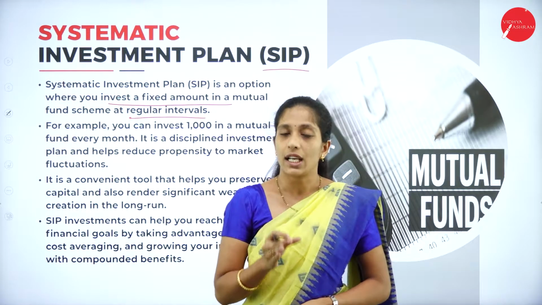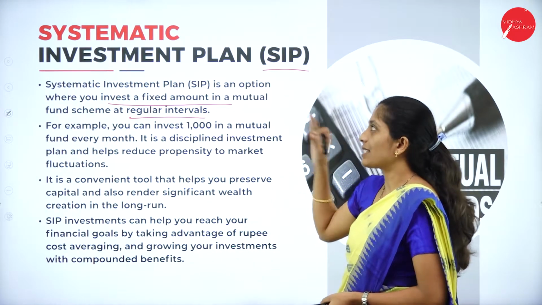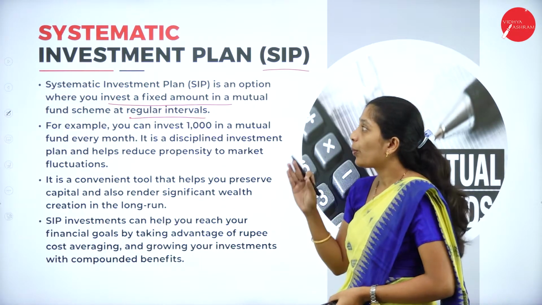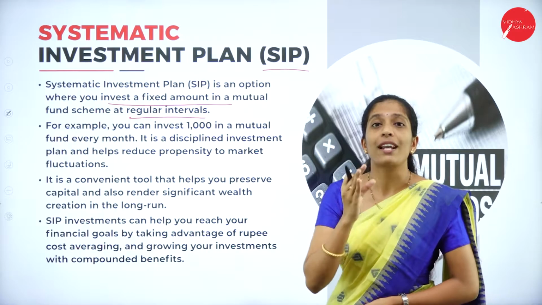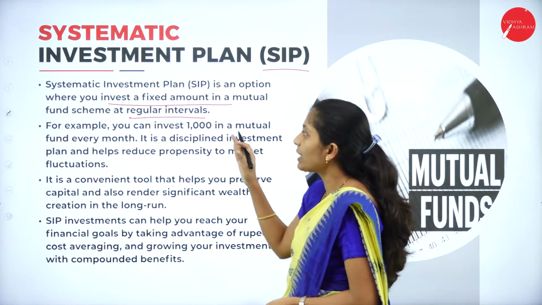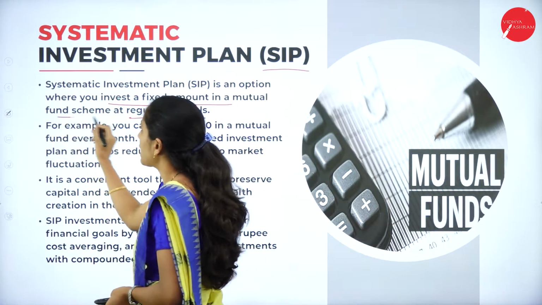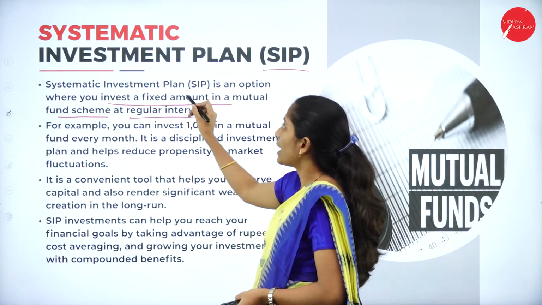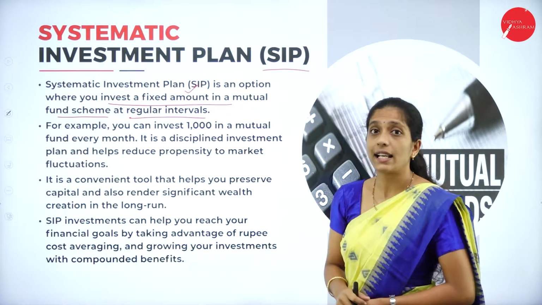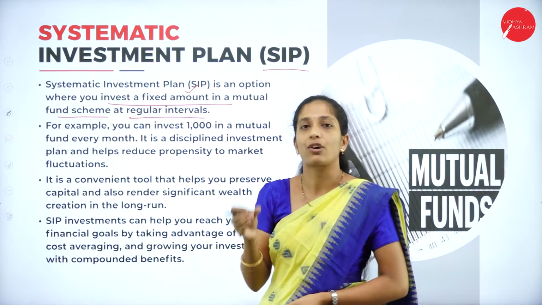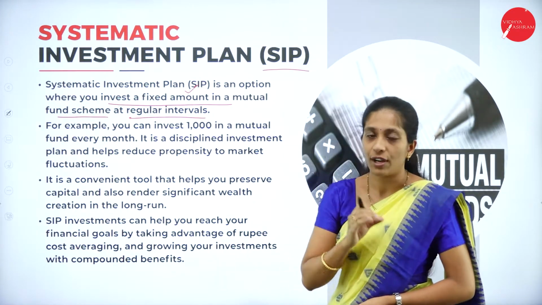Periodically they are going to invest. So under that, the first one is systematic investment plan, where the investor is going to invest a fixed amount on a regular basis. That is in what? That is in a mutual fund scheme. So here the investment is made of a fixed amount in a mutual fund scheme on a regular basis.